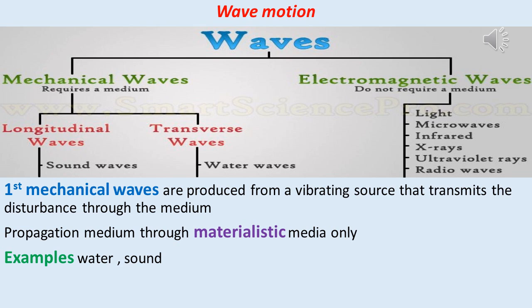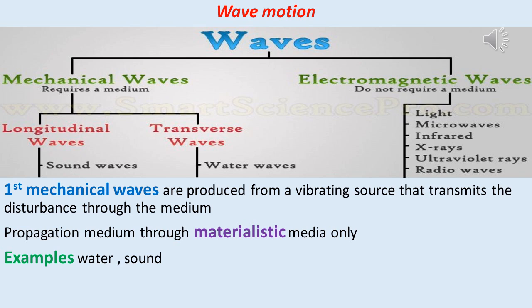First, I'll talk about mechanical waves. Mechanical waves have two types, transverse waves and longitudinal waves. Longitudinal waves, for example, sound waves. Transverse waves, for example, water waves.